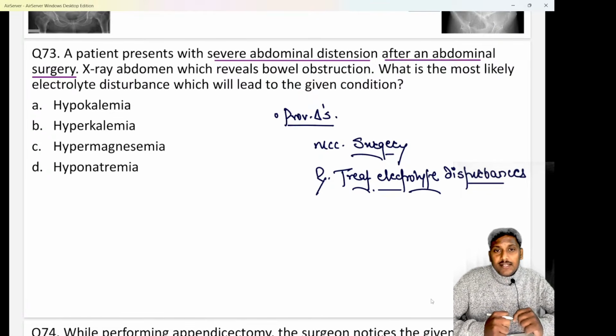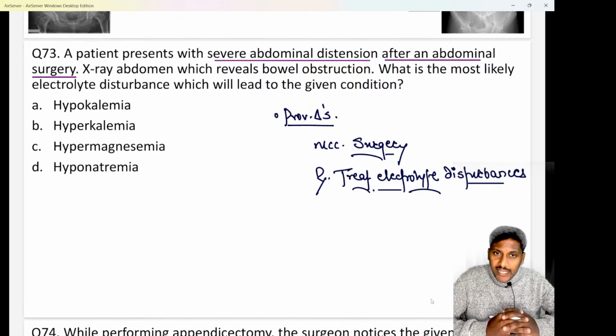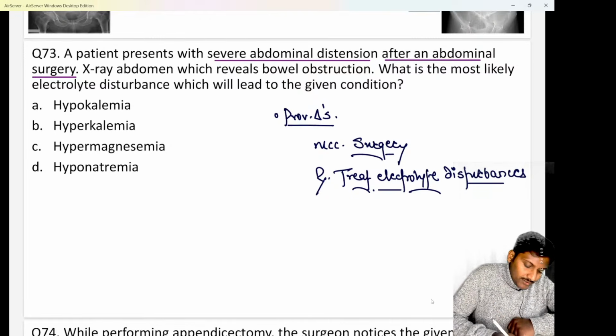But sometimes the motility does not return, and if the motility does not return in time, the patient will develop this problem. What is the diagnosis? Let me know in the chat box. So there is a severe abdominal distension after an abdominal surgery.